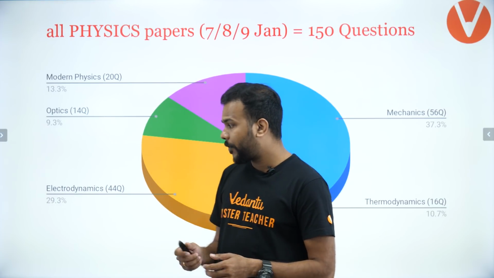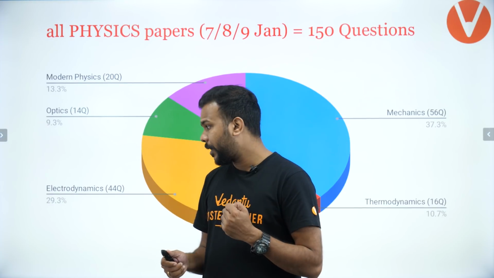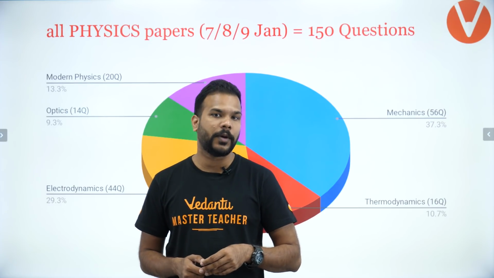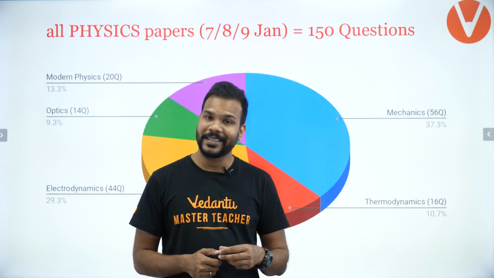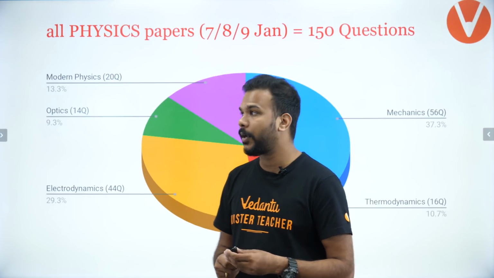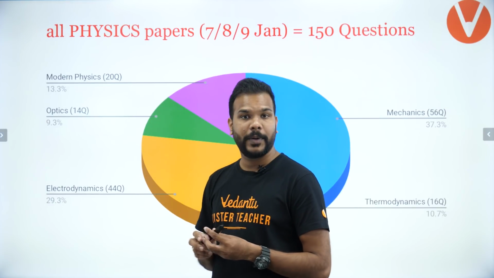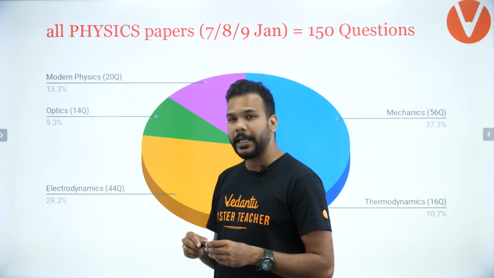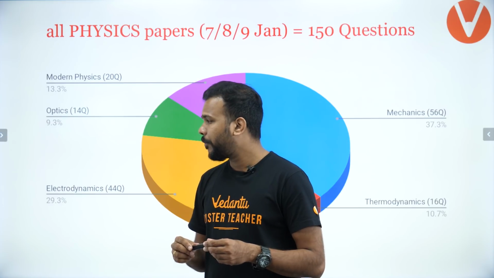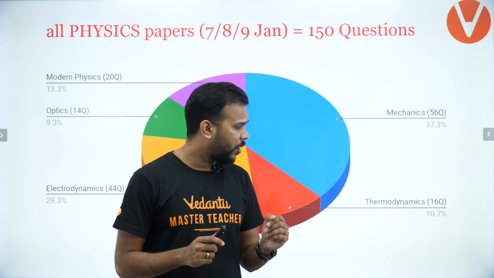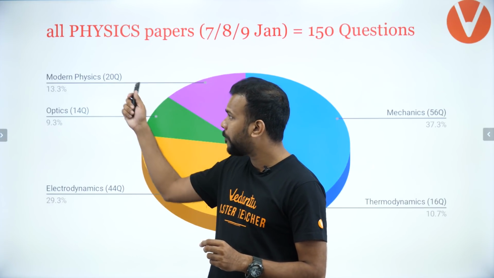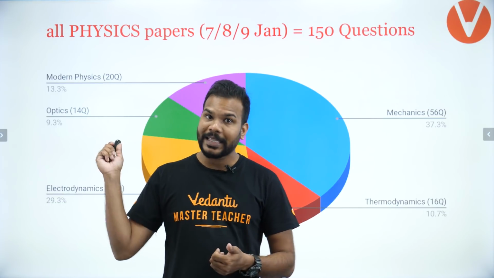Apart from that, electrodynamics had a total of 44 questions asked, making it almost 30%, or 29.3%, of the entire contribution in all those 150 questions. If we look at thermodynamics, 16 questions were asked overall, roughly 10.7% of the entire contribution towards 150 questions. And modern physics, on the other hand, had 20 questions, making it 13.3% of the paper's contribution. And optics had 14 questions, making it 9.3% of the entire contribution.